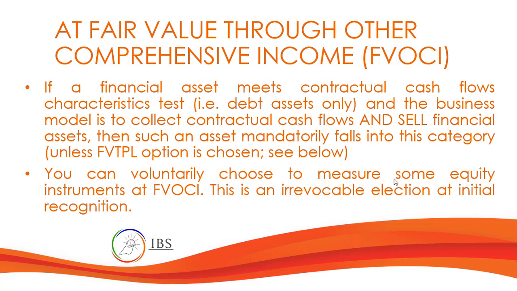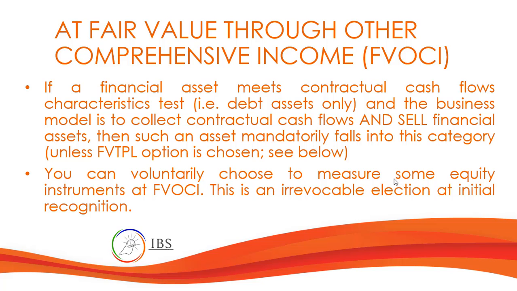Now, a financial asset can be under fair value through other comprehensive income if it meets the contractual cash flow characteristics and the business model is to collect contractual cash flow. And take note, this is the difference between fair value through other comprehensive income and amortized cost. Here, there's an intention to sell the financial asset. So this is the main difference between amortized cost and FVOCI.